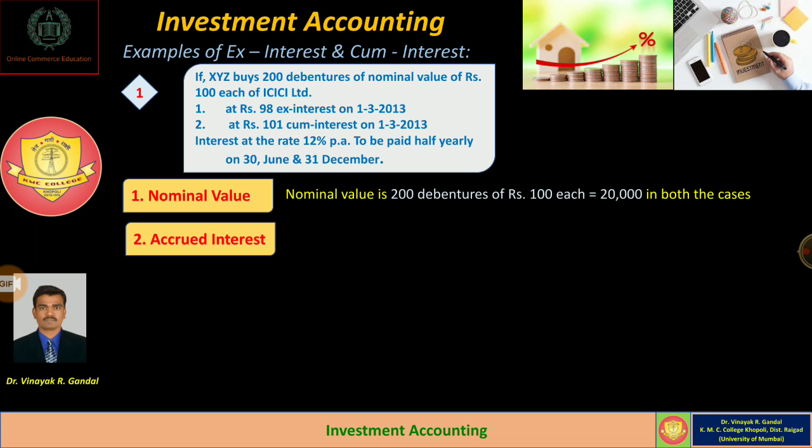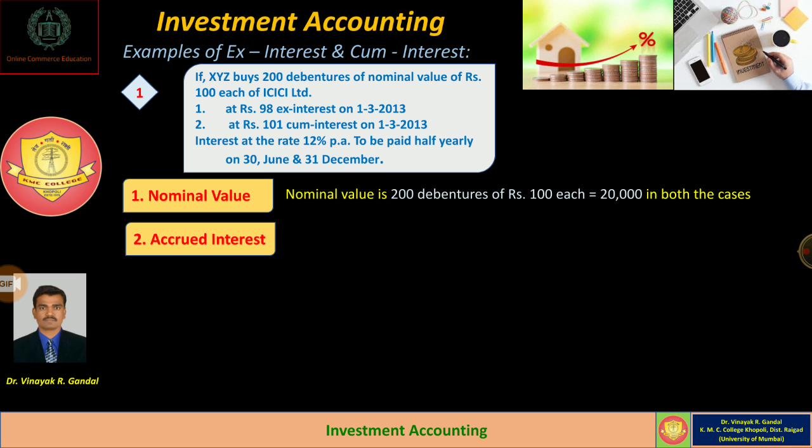Normally interest is calculated from the last due date up to the date of transaction. So in this example, the date of transaction is 1st March and the last date of interest is 31st December.